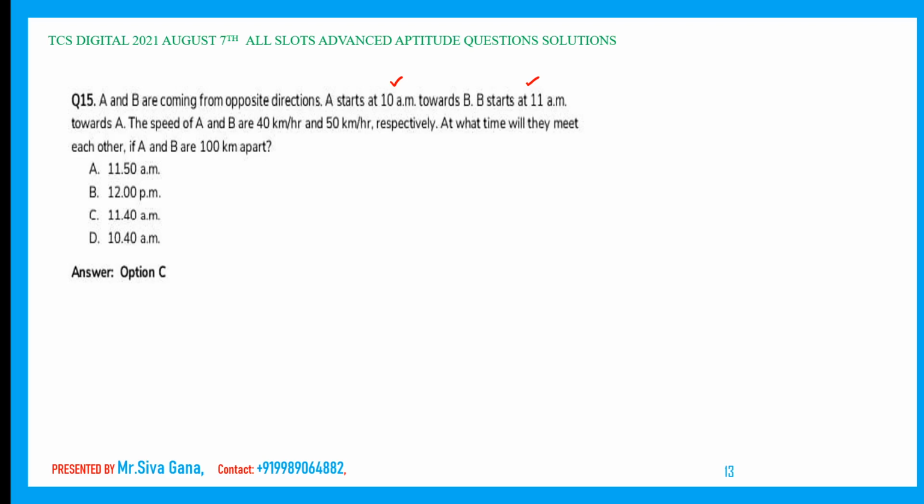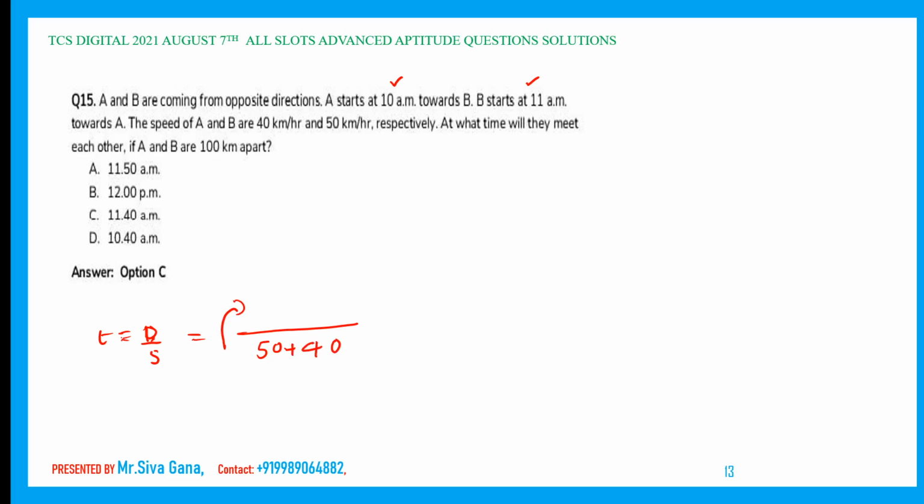Very simple, straight question, right? We need the time. Time is nothing but distance by speed. Now here two objects are involved, and if two or more objects are involved, relative speed comes into the picture. Here both objects are moving in opposite directions, so relative speed is the sum of the individual speeds. So the denominator is over. Now coming to the numerator.